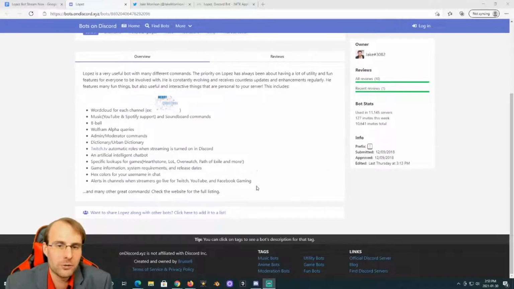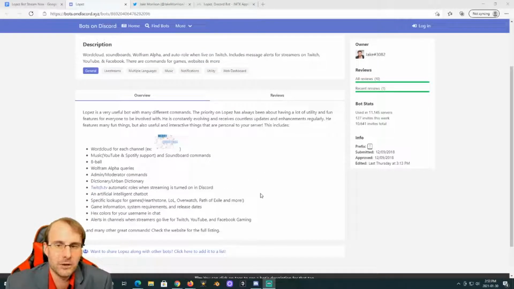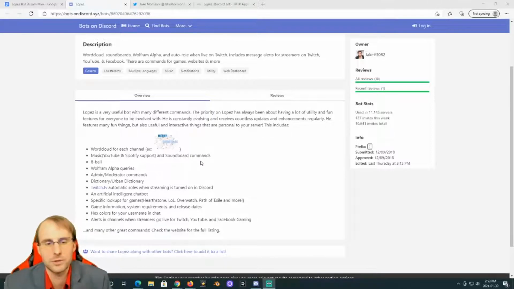And you can get a good overview of all sorts of things that this bot can do, because not only does it do the Twitch automatic roles, which is what we're going to be talking about today, but there's 8 balls, jokes, colors, automatic assignment roles, all sorts of fun stuff that you can do, some music. So take a look, see if it tickles your fancy, and see what else could be done with it.